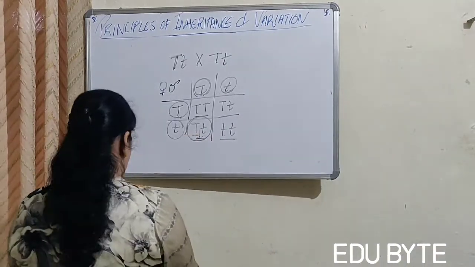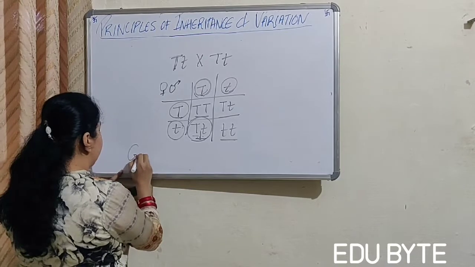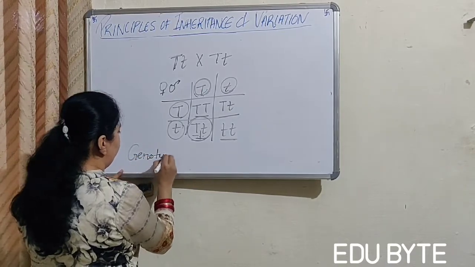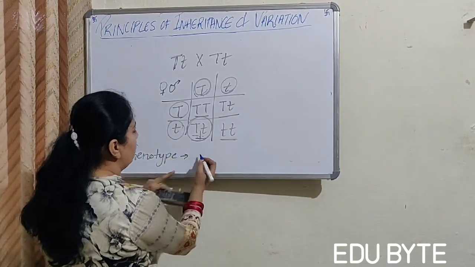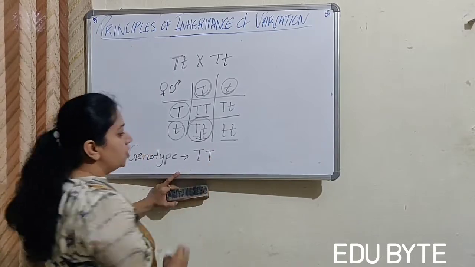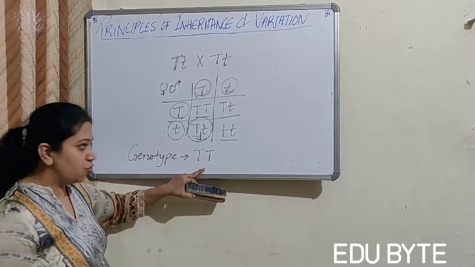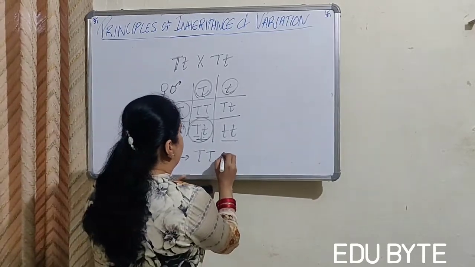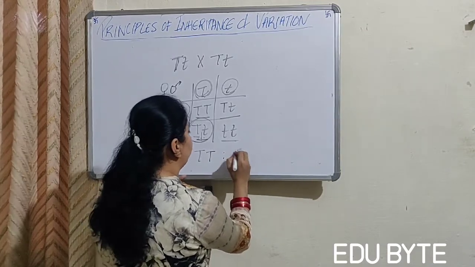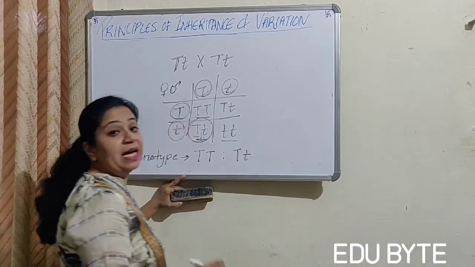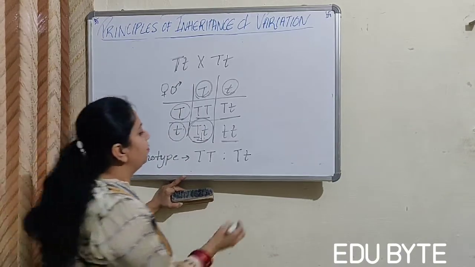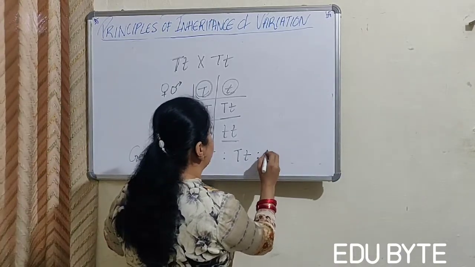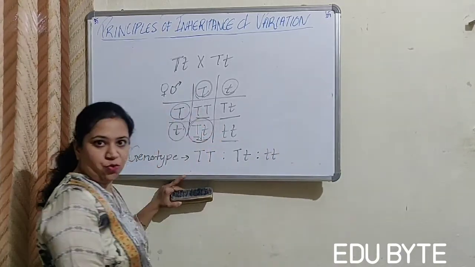The genotype in this case will be this will be a homozygous tall, this will be a heterozygous tall, and this will be a homozygous dwarf.